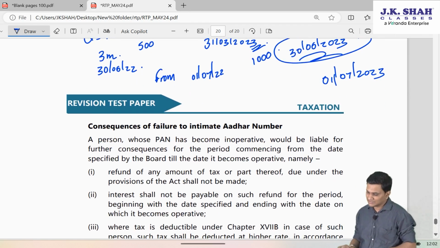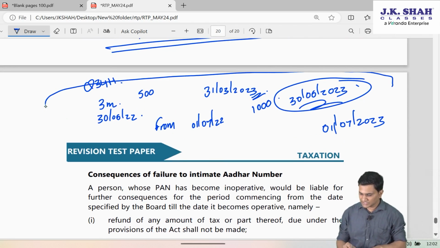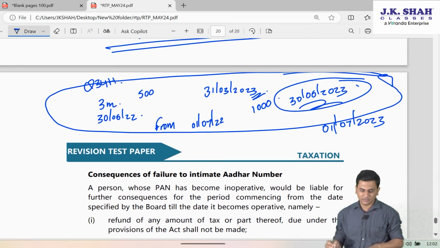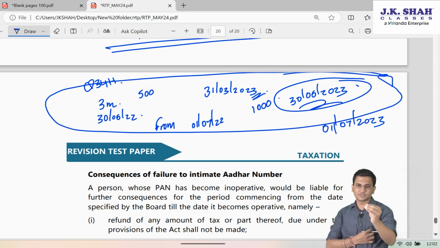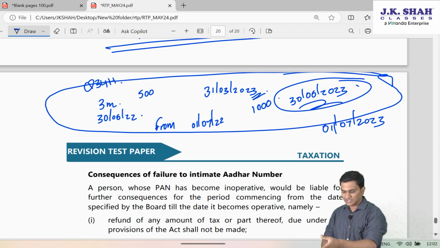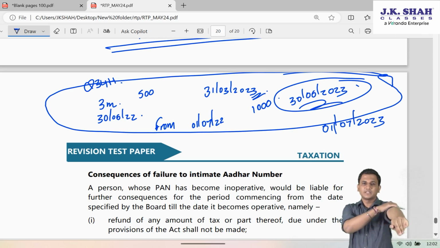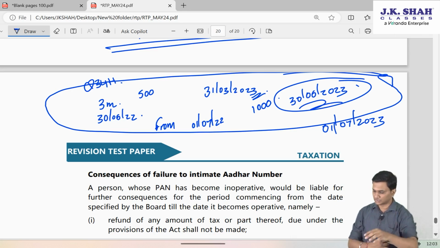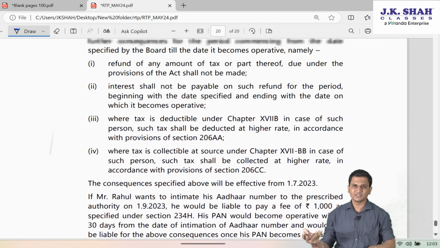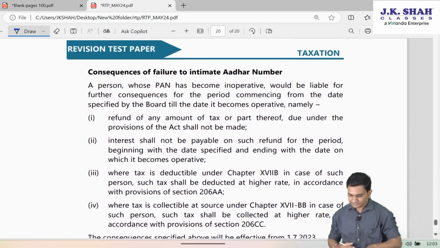Now, surprisingly, in the answer, the Institute is not mentioning the facts about this, that there was a 3 months extension subject to payment of 500 rupee late fee and subject to 1000 rupee late fee, there was further time allowed till 30th June. So that part they have not written. Anyways, you can write in your answer if you want.